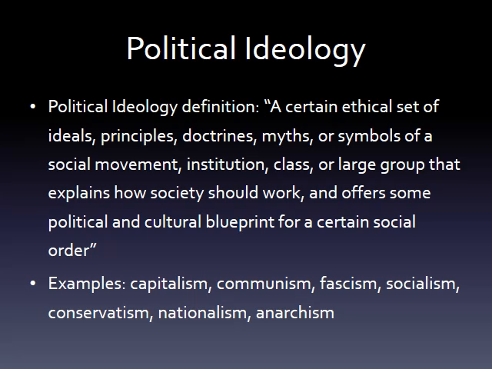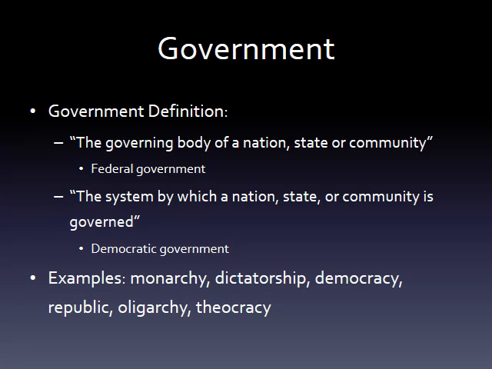So to begin, a political ideology is really the philosophy by which people decide to create a form of government. Examples at the bottom include capitalism, communism, fascism, socialism, conservatism, nationalism, and anarchism. So it is the philosophy and the values of a country that determines how the government is run and structured and created. So a government itself is the governing body of a nation that runs the whole country.